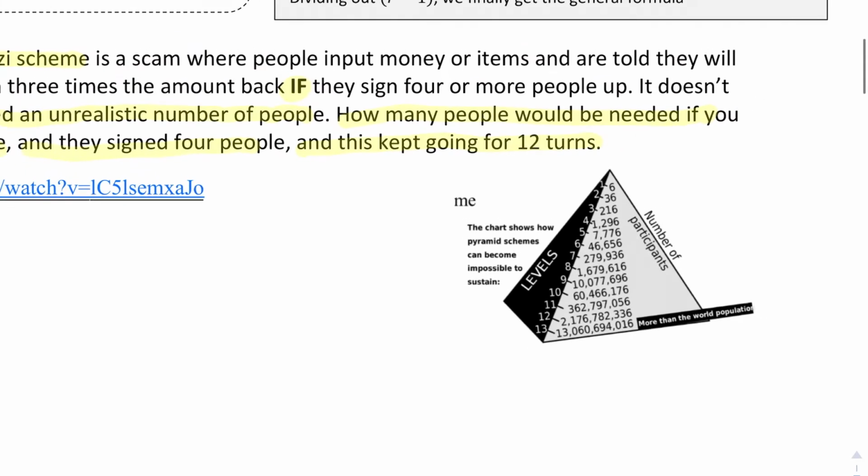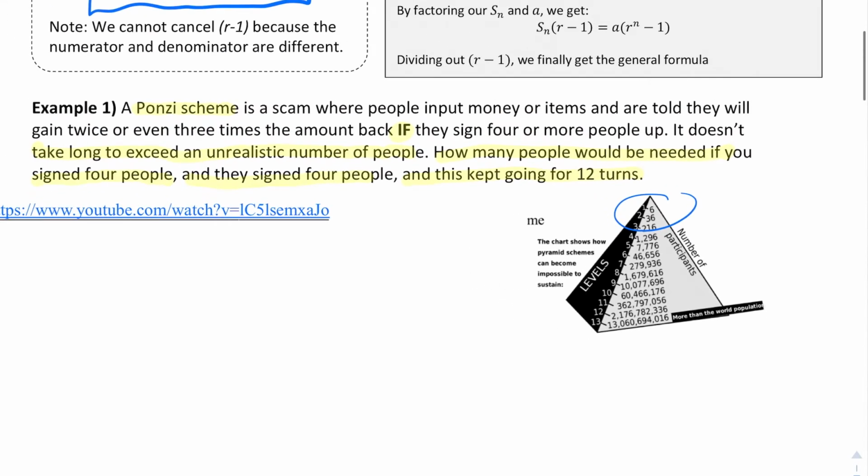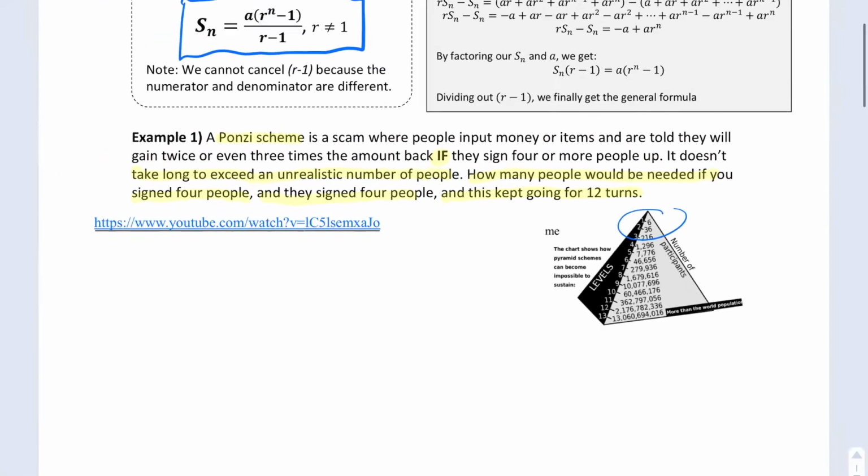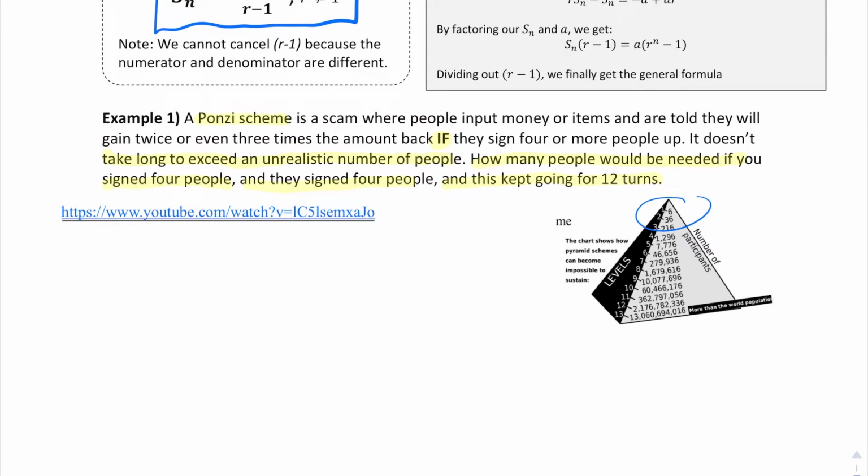So you can see this is the type of thing. We've got this pyramid. Basically, it doesn't take long before you run out of people to sign up, or at least within the people you know. And so generally the people at the top make a bit of money, but as you peter down to the bottom, you end up not getting anything if you're near the bottom and people just lose the money. So the math behind this.